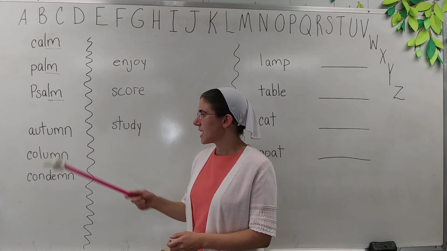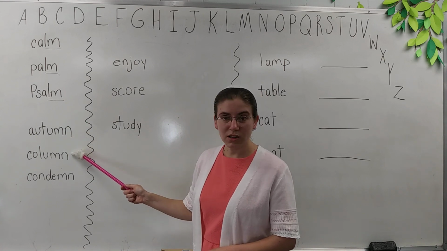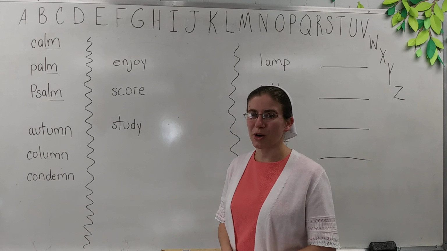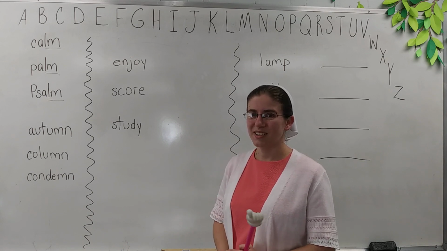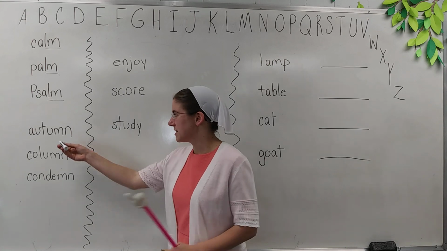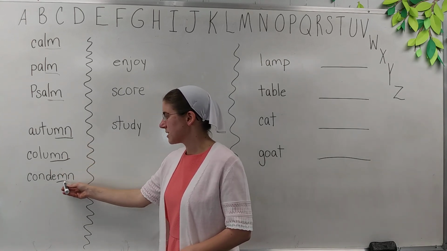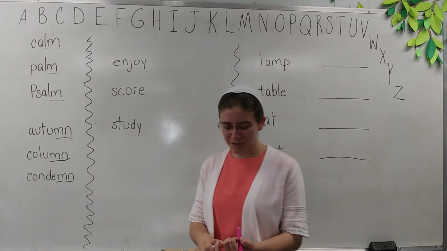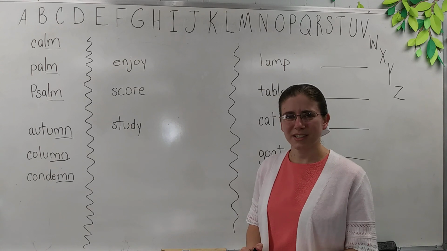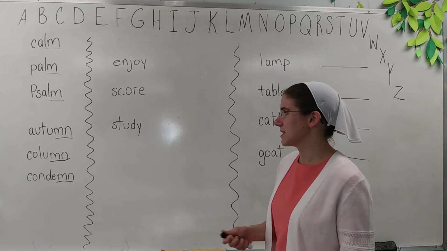Then we'll read the last three. We have autumn, column, and condemn. What is the same about those three words? All right, if you said that they all end with MN, then you're right. We have autumn, column, condemn. All three of those words end with the letters MN. It's kind of interesting to see M and N together like that at the end of a word.